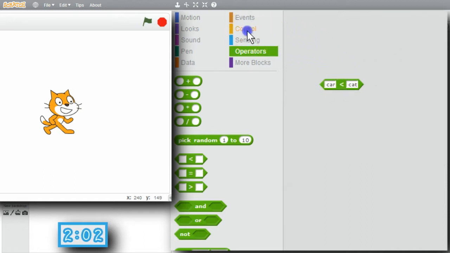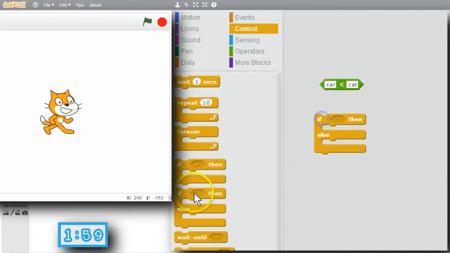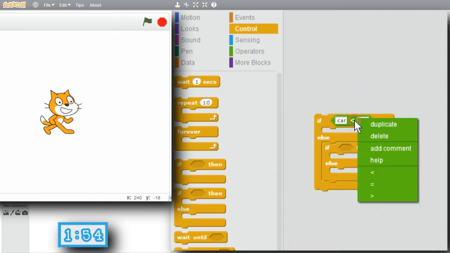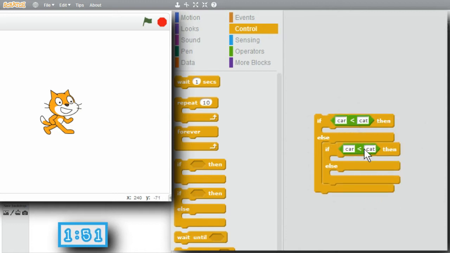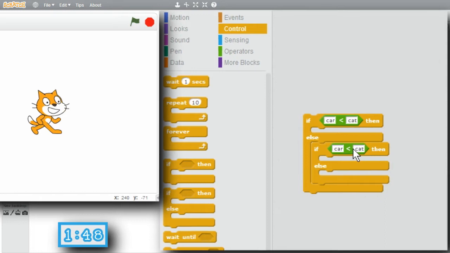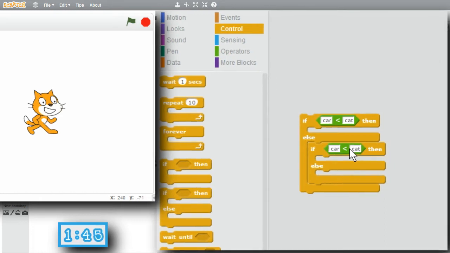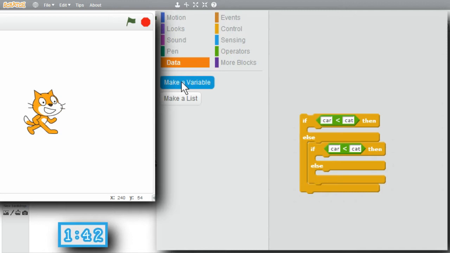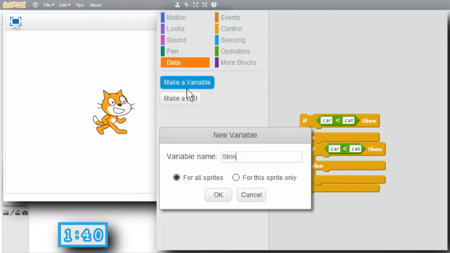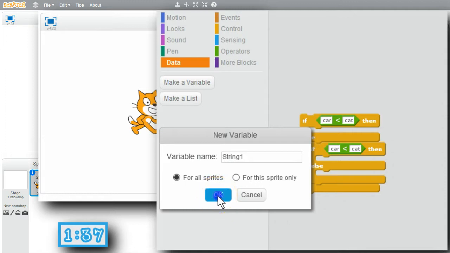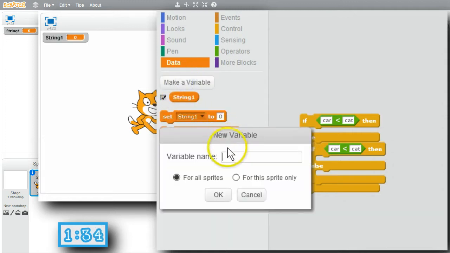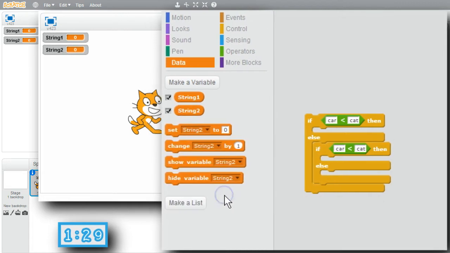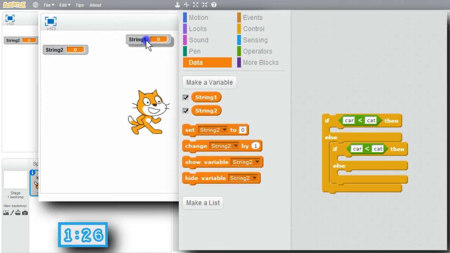I'll go to Control, get an if-else and another one. I'll need another expression. I'll copy it. Since I have a couple copies of these words, I'm going to make a couple variables and use those instead. Go to Data, make a variable. String 1, okay. Make another variable. String 2, okay. They're global, but I'm not going to worry about that right now. We'll focus on making strings.